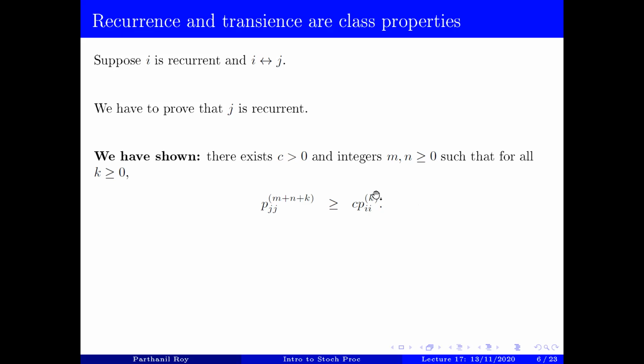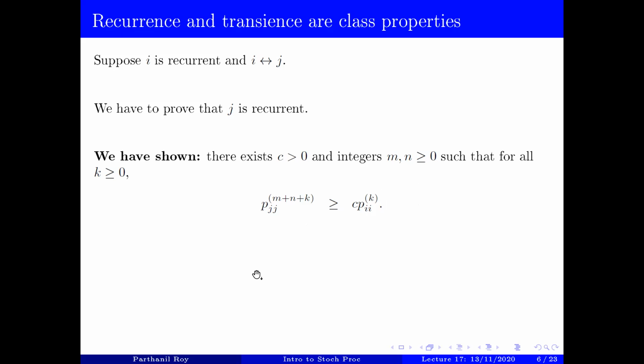So we have a C and we have m and n such that this happens. C may depend on m and n actually, but that's beside the point. The point is C does not depend on k, and this is true for every non-negative integer k.